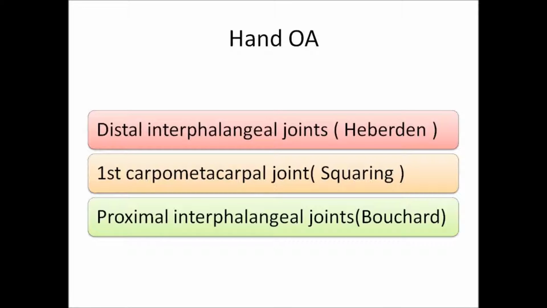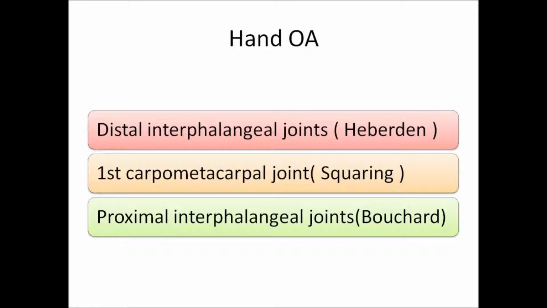So in osteoarthritis, the main joints affected in the hand are the distal interphalangeal joints, the first carpo-metacarpal joint, and the proximal interphalangeal joints. Note that the metacarpophalangeal joints are not affected in osteoarthritis, and this is another point where it differs from rheumatoid arthritis, in which the MCP or the metacarpophalangeal joints are affected.